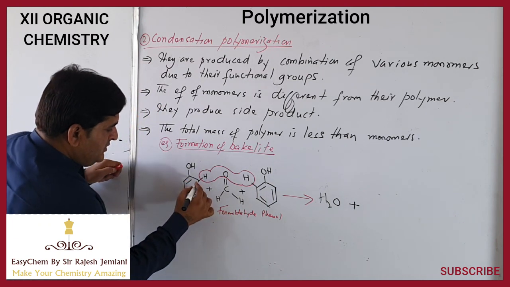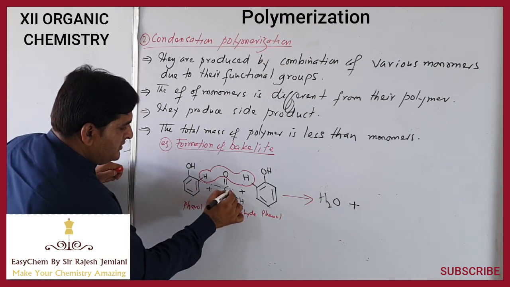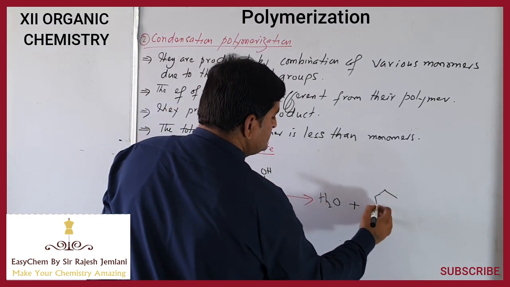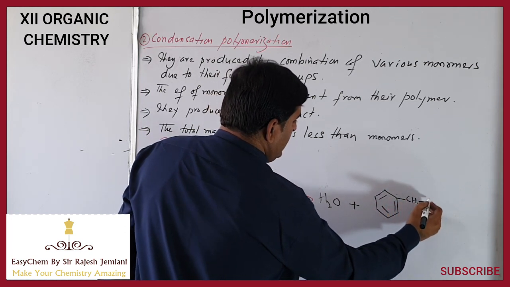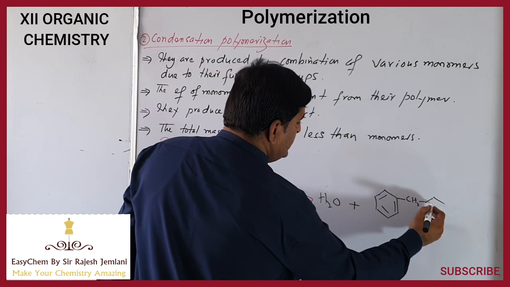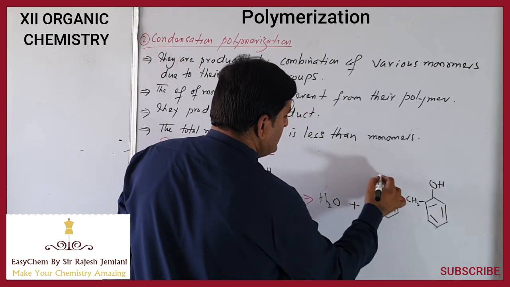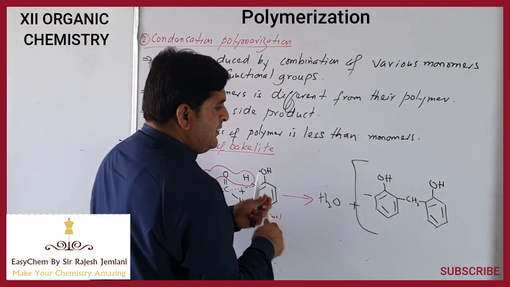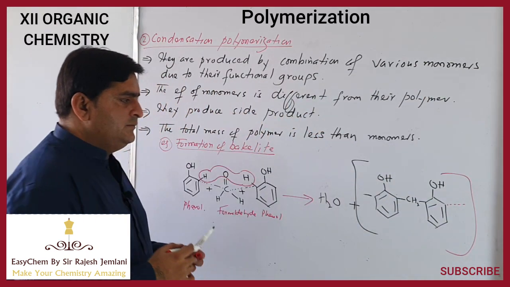Now the bond which has been broken at this carbon will add up to this carbon, and this carbon will add up to this bond. So our polymer will be CH2, as oxygen has departed from the formaldehyde, OH. In this way, the condensation will continue.